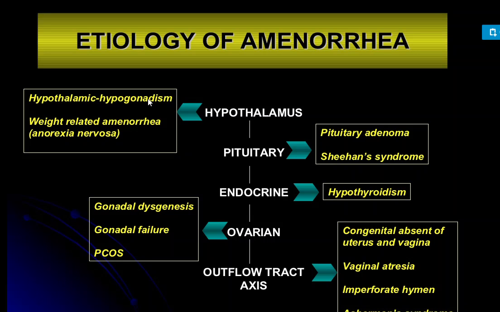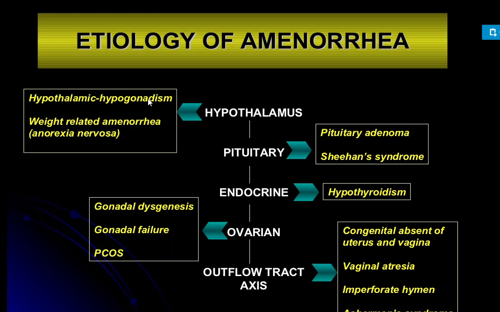Okay, so that is about the causes or etiology under the hypothalamus. I'm repeating: first, hypothalamic hypogonadism. Next one, weight related amenorrhea, meaning low body weight, nutritional deficiency, anorexia nervosa. Next, craniopharyngioma, meaning there is a brain tumor. Next, teratoma, a mixture of tissues tumor. Next, formation of nodes or tumors in different parts of the body: sarcoidosis, and Kallman syndrome, a deficiency of the gonadotropin. Those are the hypothalamus causes.